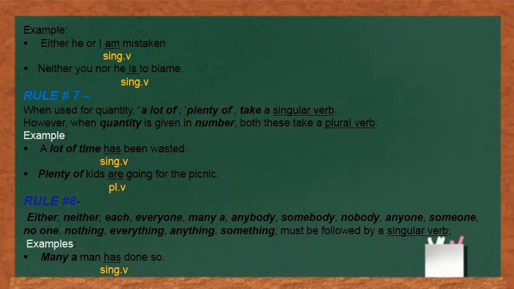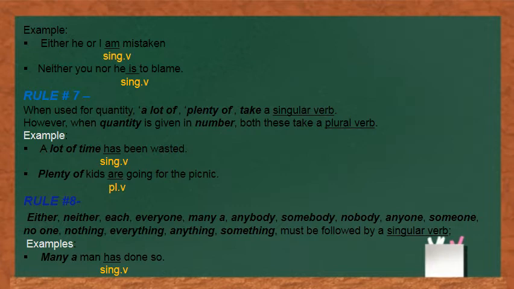Now, the 8th rule of subject-verb agreement pertains to pronouns, and the rule is that these pronouns always take a singular verb. Let me read these pronouns for you: either, neither, each, everyone, many, anybody, somebody, nobody, anyone, someone, no one, nothing, everything, anything, something. All these pronouns take a singular verb.